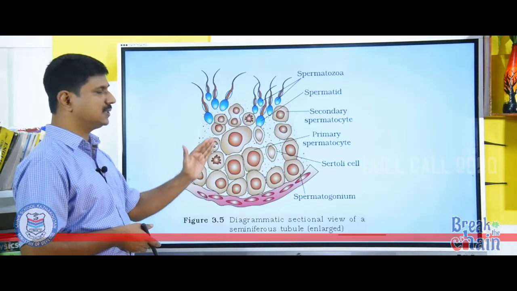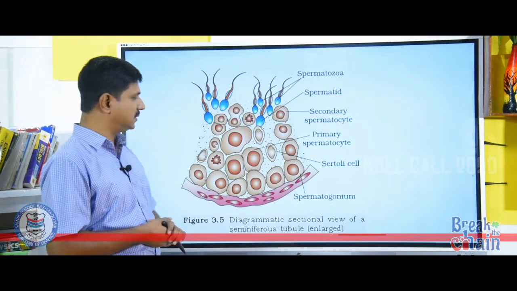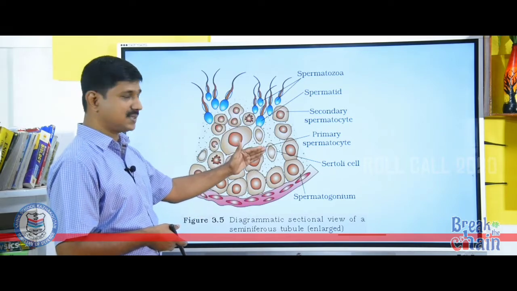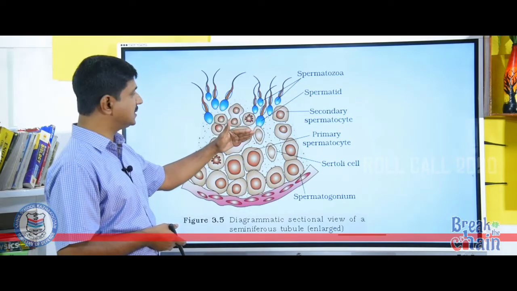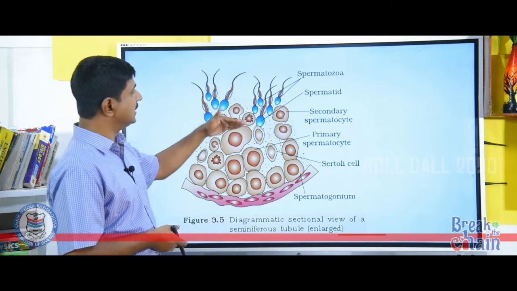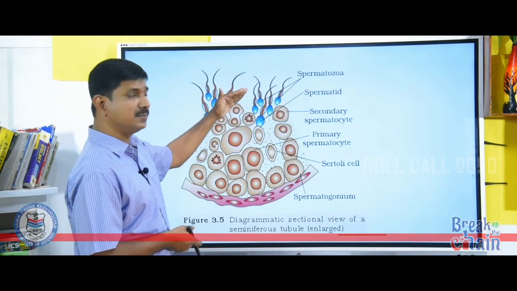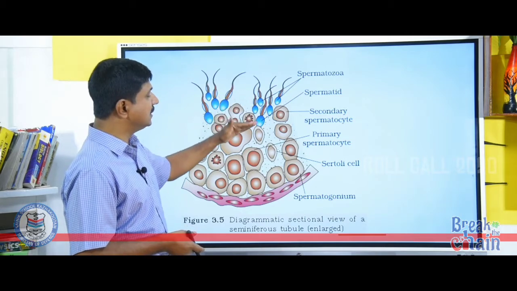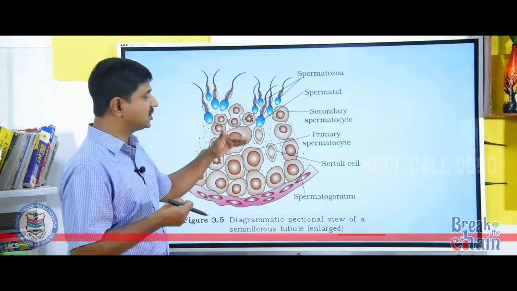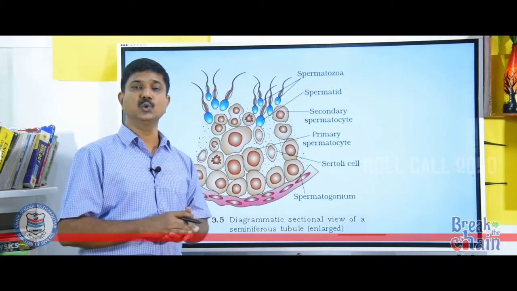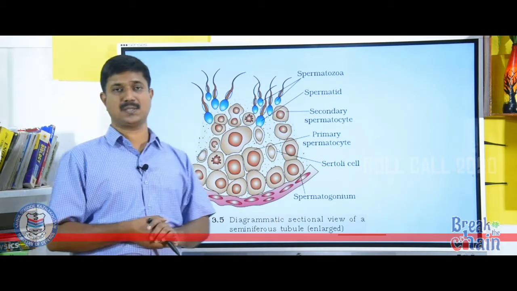See the stages in the development of sperms: spermatogonia, primary spermatocytes, secondary spermatocytes, and spermatids, which develop into spermatozoa. You can see the head of the spermatozoa embedded in the Sertoli cells to derive nutrients, because Sertoli cells provide nutrients to the developing sperms.